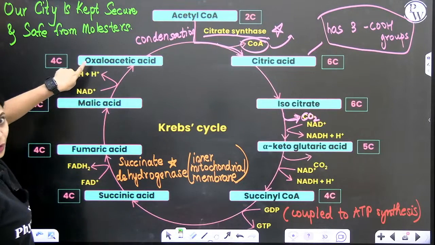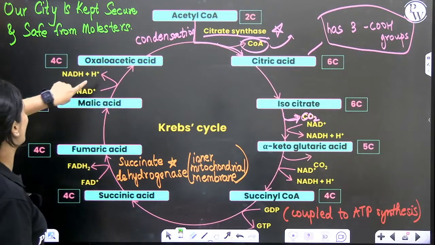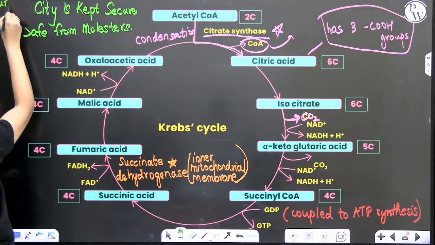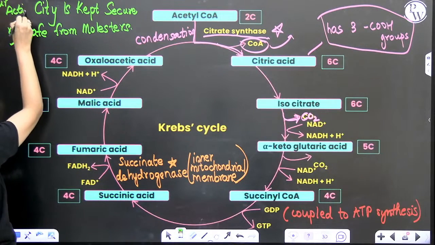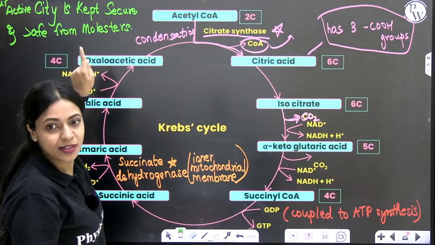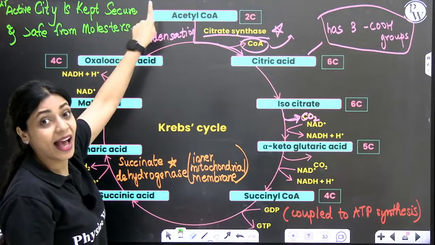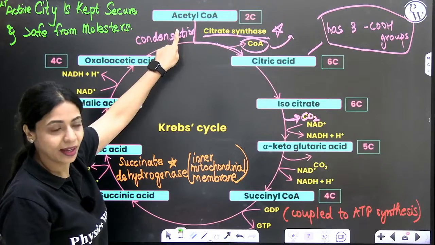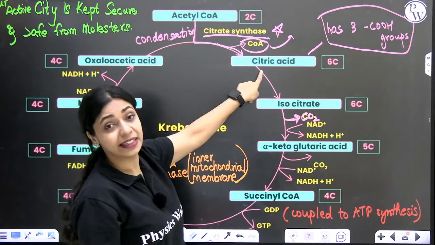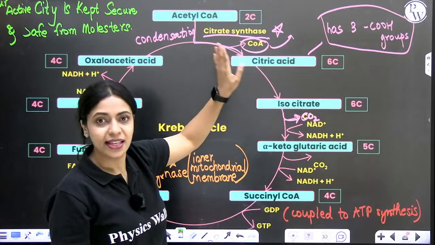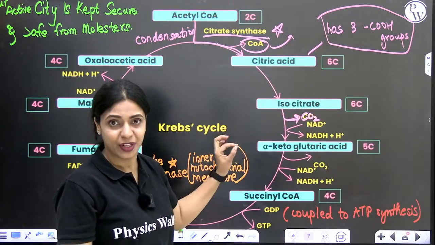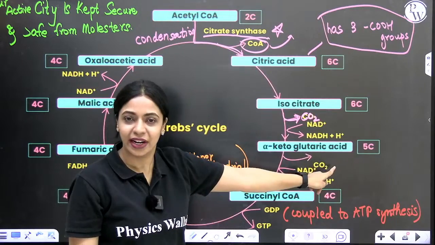Our is for oxaloacetic acid. We are going to start from this point. Our active. It should be our active. Okay. So, our is oxaloacetic acid. Active is acetyl-CoA. City is citric acid, is first two words isocitrate, kept is keto, alpha ketoglutarate.